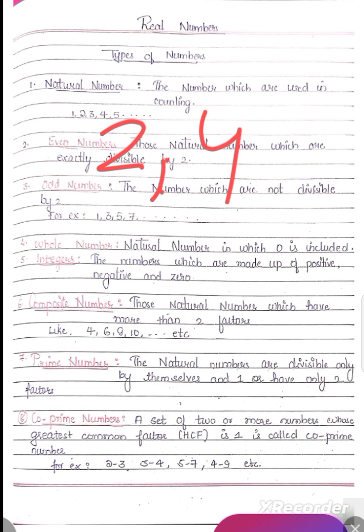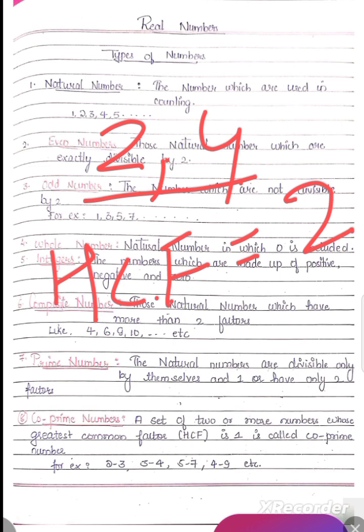Suppose I take 2 and 4, are they co-prime to each other? No. The highest common factor, HCF, of 2 and 4 is going to be 2. It is not 1. So that's why they are not co-prime to each other.